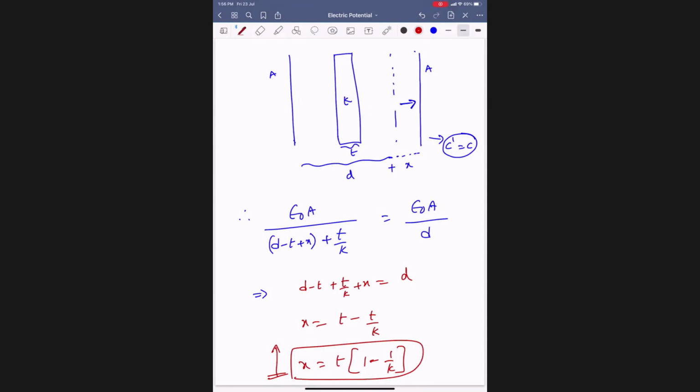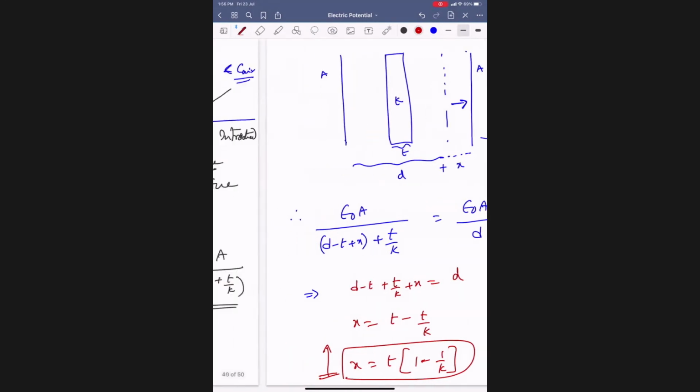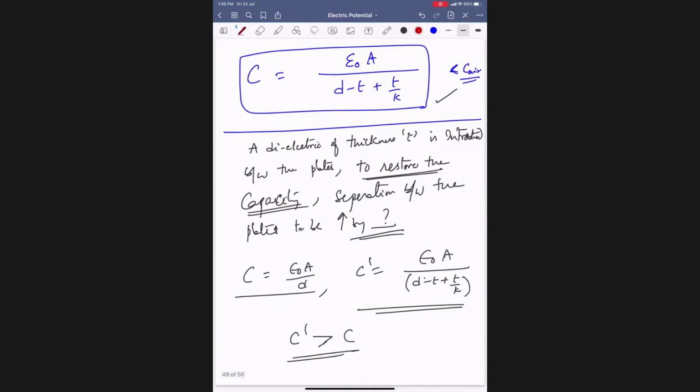So, can you show the previous page? I got disconnected, sir. Sir, please do this also. So, a dielectric of thickness T is introduced here. Then to restore the capacitance, the separation between the plates has to be increased by how much?